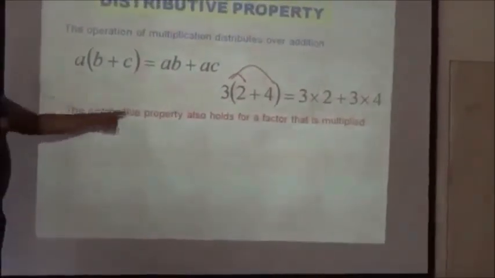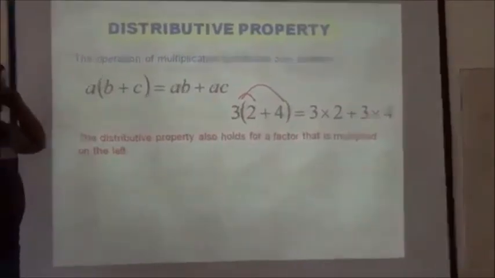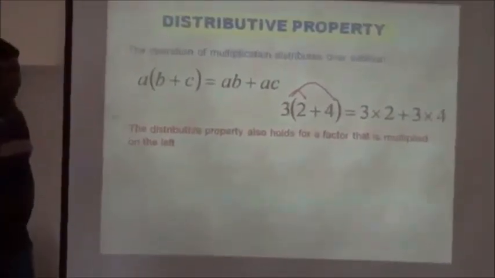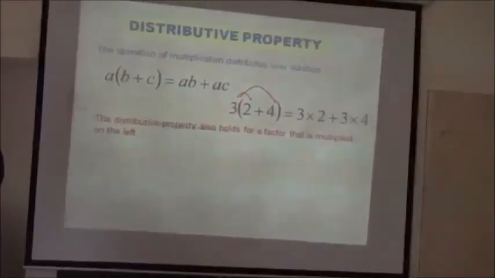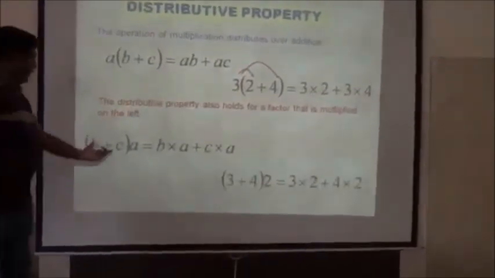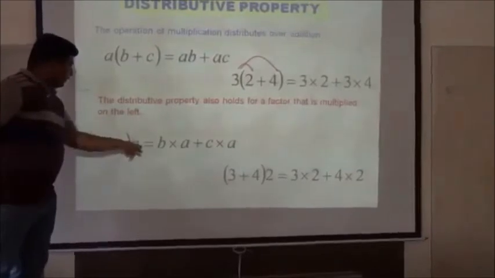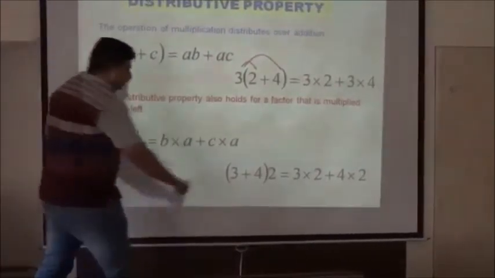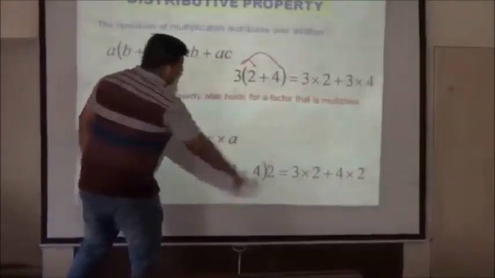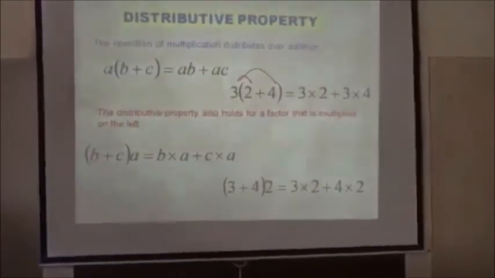The distributive property also holds when the factor is multiplied on the left. Here is the bracket (B plus C) times A, which is B times A plus C times A. Same: 3 times 2, 4 times 2, 6 plus 8, which is 14.